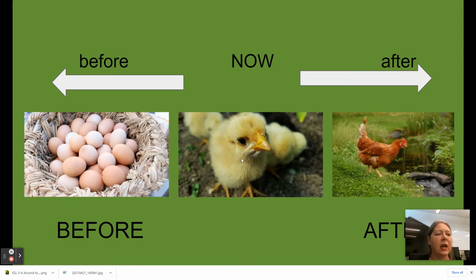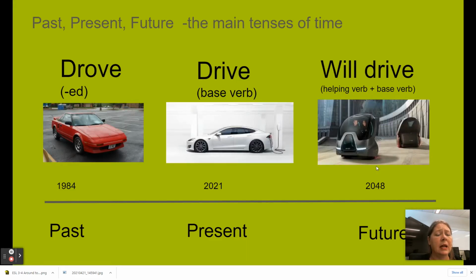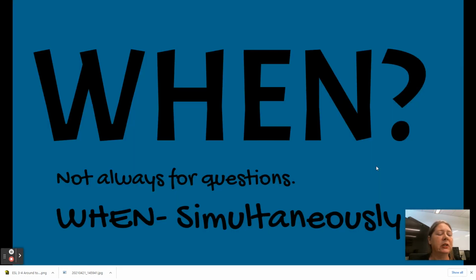So we have the little yellow chick. Before the yellow chick was born, it was in an egg. After the yellow chick grows up, it will become a big red hen, right? So those are pretty easy, as are the basic tenses. We have past tense, present tense, future tense, right? Drove, drive, will drive. Ran, run, will run, right? Pretty basic. But when is a little bit trickier.